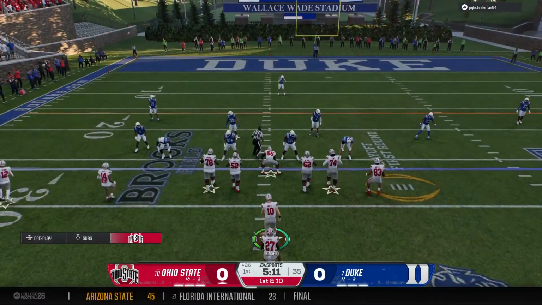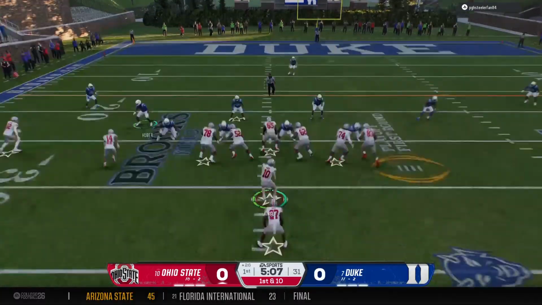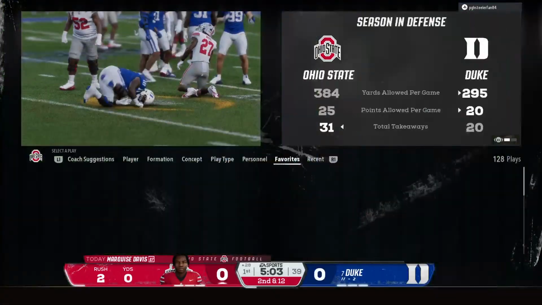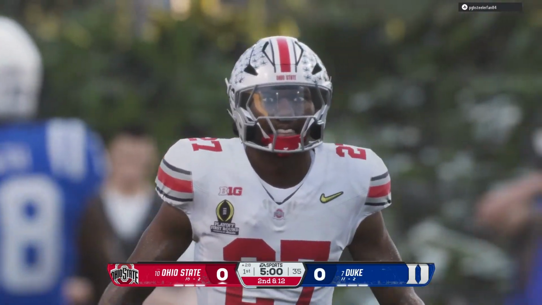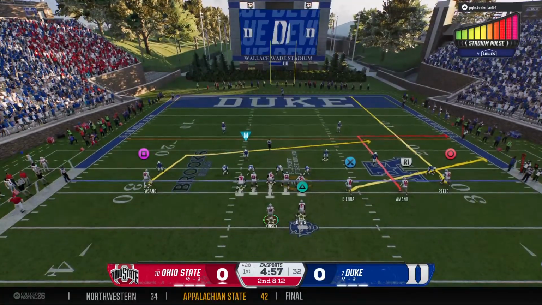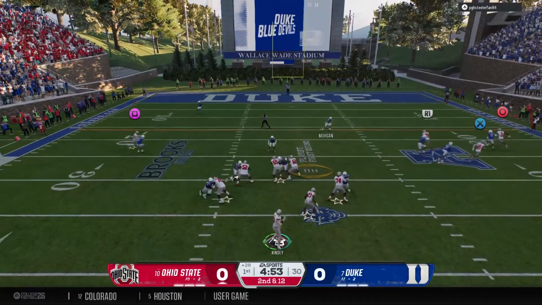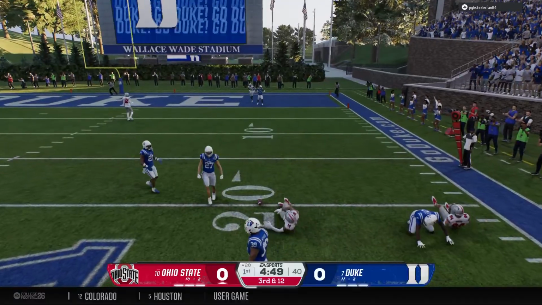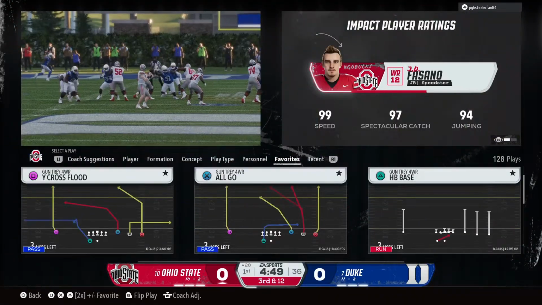The Buckeyes lining up here on 1st and 10. Handoff to the back. Going absolutely nowhere. It'll be a loss on the play. They don't block the defensive end and show some quickness, Kirk, getting around the edge that time. Yeah, this guy's usually getting around the edge to put pressure on the quarterback, but he reminds everybody here that this guy's a complete package. Not only can he pressure the quarterback, but also he is very, very talented and shows you the physicality he has against the run as well.